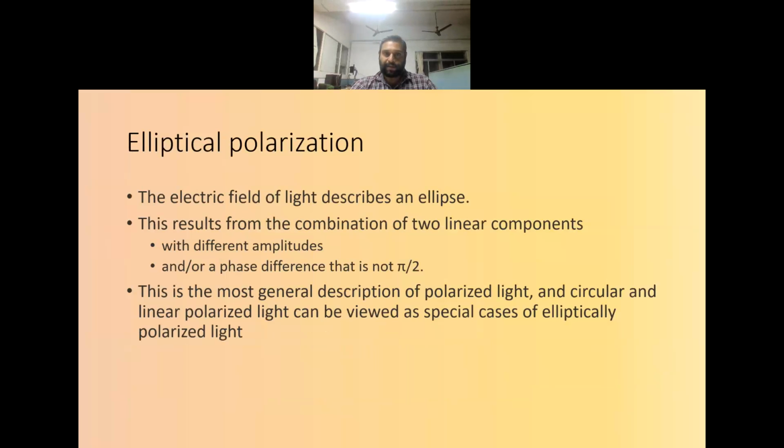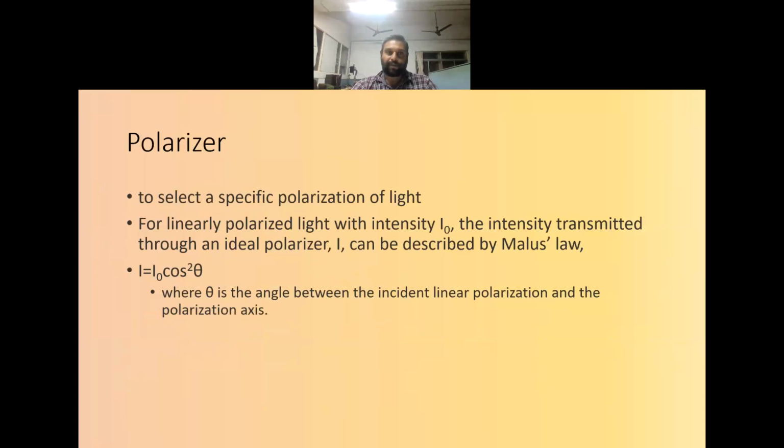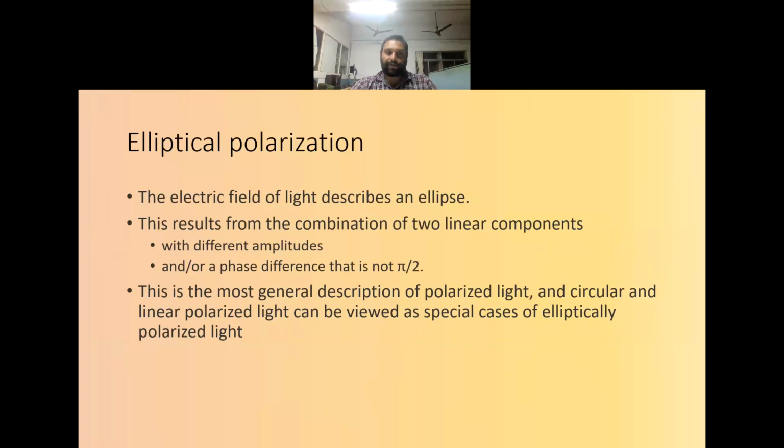And the last case is the elliptical polarization. Here it results from two different linear components actually. If they have two different amplitudes, or if they have a phase difference other than 0 or pi by 2. So here also there are two field components and they have unequal amplitudes. In that case, even if the phase difference is pi by 2, it will produce an elliptically polarized light.